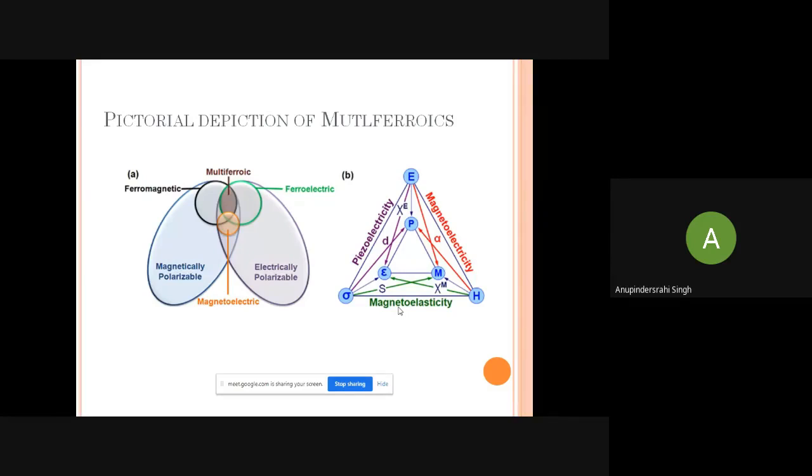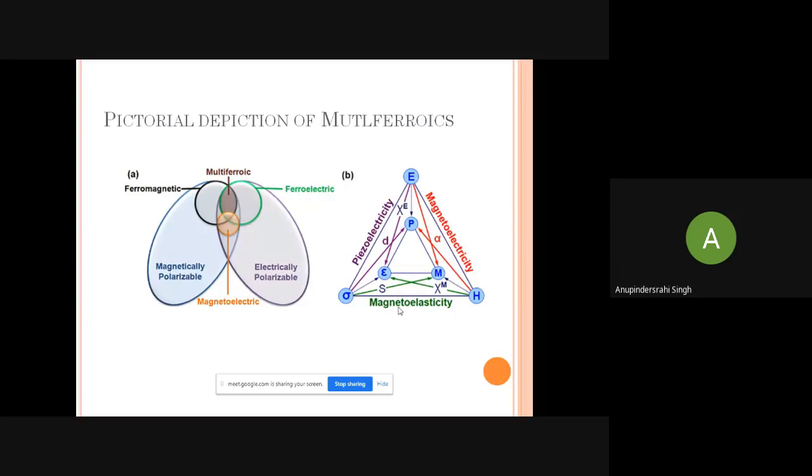Magnetoelectric materials can be multiferroic or not, but all the magnetoelectric materials show the magnetoelectric coupling.